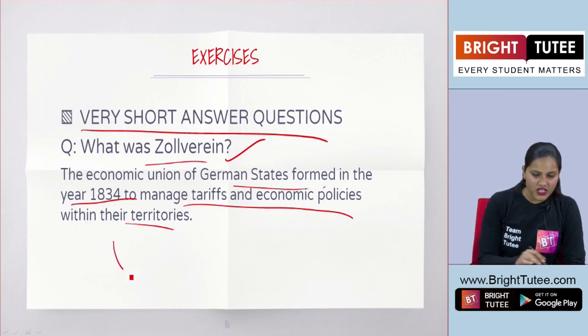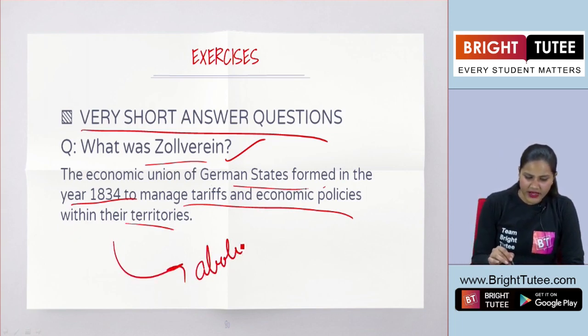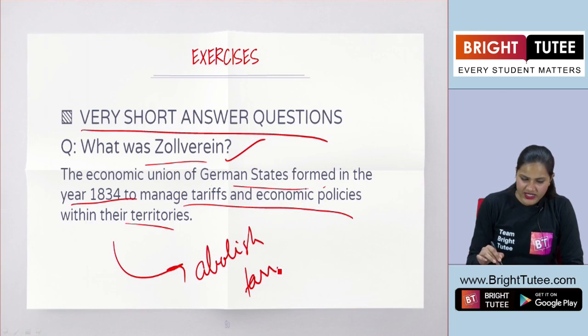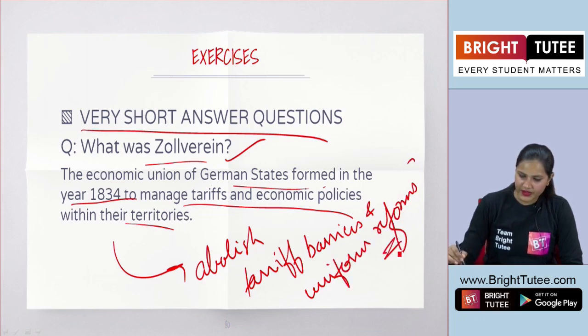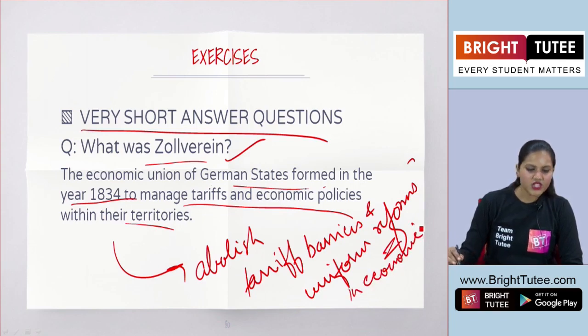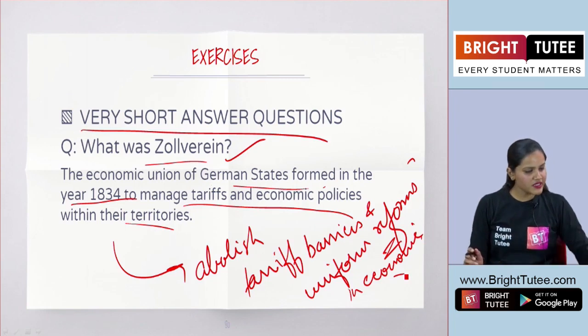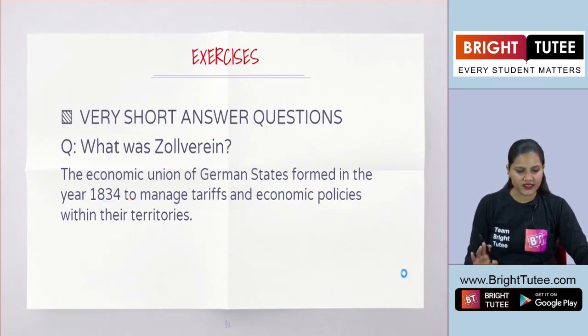Yes, students. So basically, the main idea was to abolish the tariff barriers and also introduce some uniform reforms in economic terms. Okay, so this is how you are going to answer this question in 1 or 2 lines.